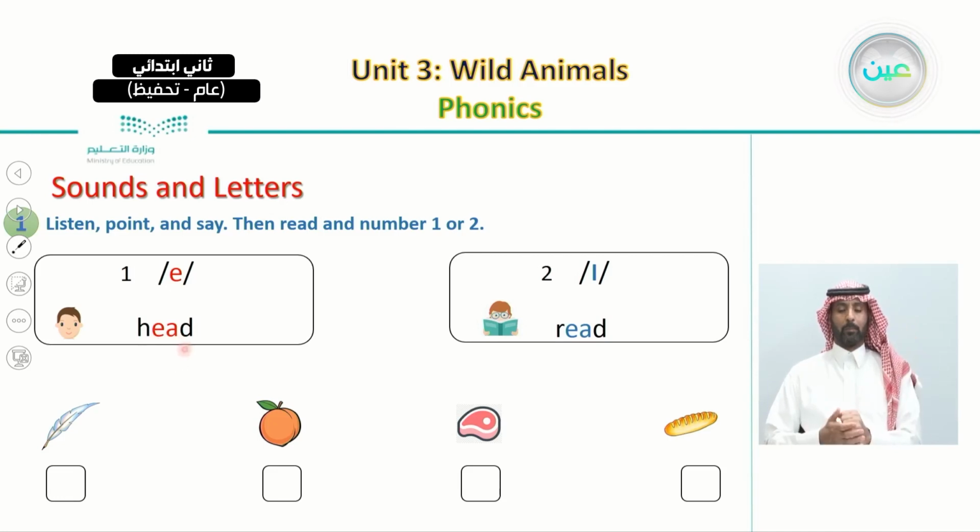So this is the first sound, in letters E and A. Now let's listen to the second sound here in number two. The second sound can be heard in this word. Read. Repeat after me. Read. Very well.